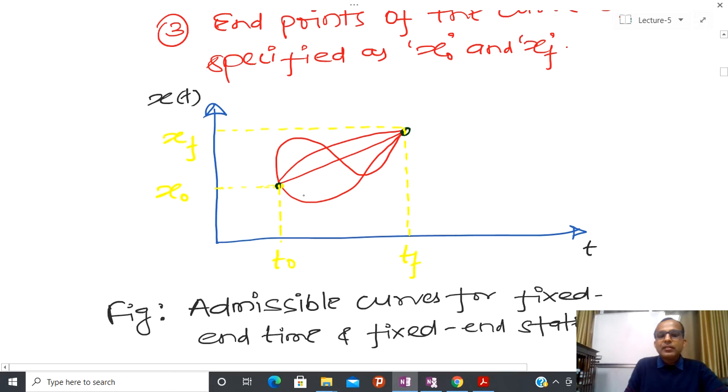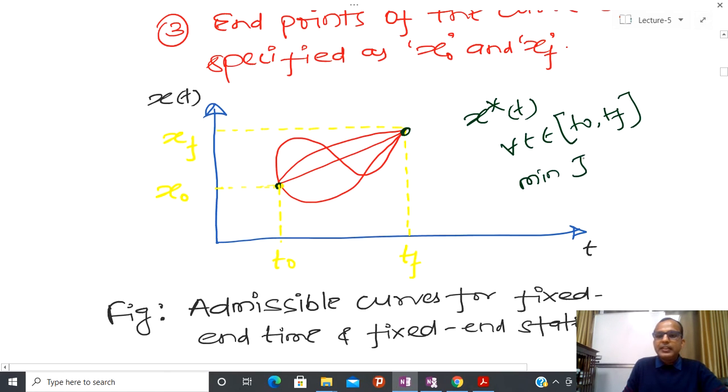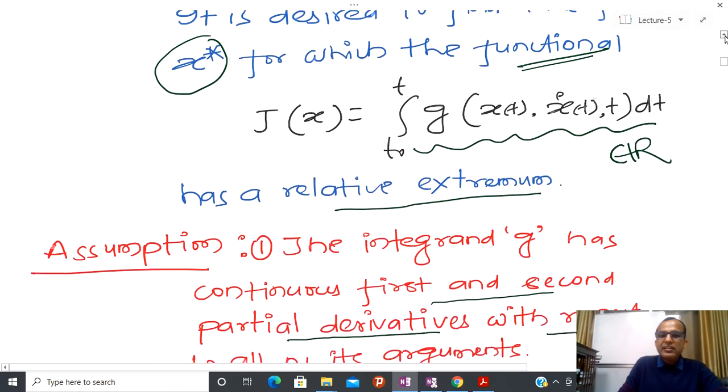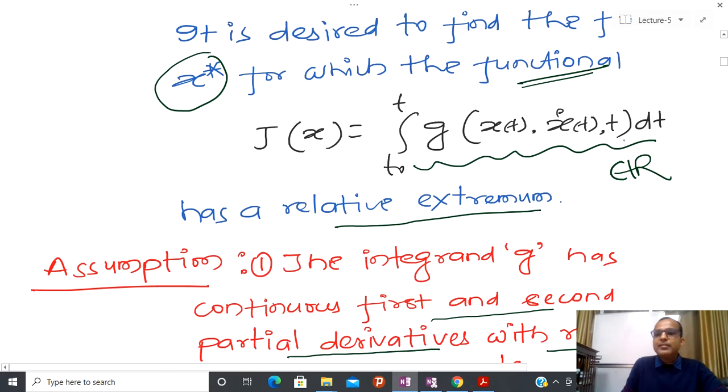So this class of problem is called the fixed end time and fixed end state problem. Now I have to find some kind of curve, x star(t), where t belongs to t0 to tf, such that this particular x star will minimize J, and we have already seen that J is defined in this particular manner.